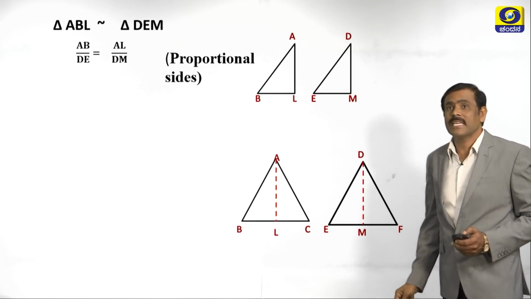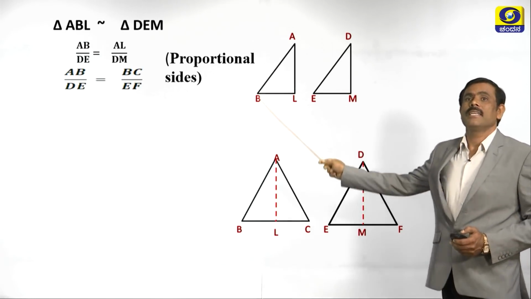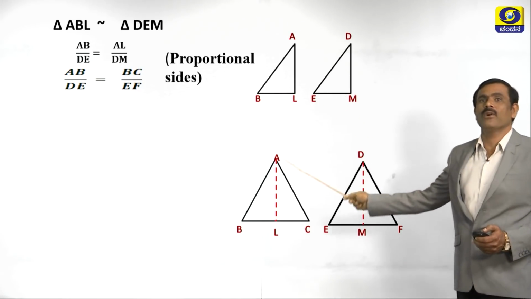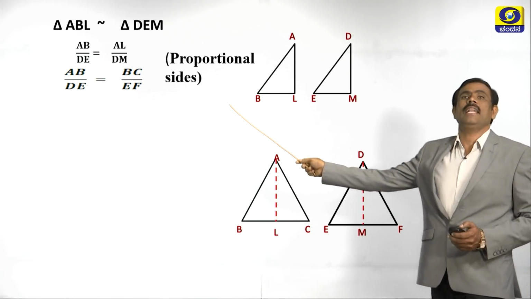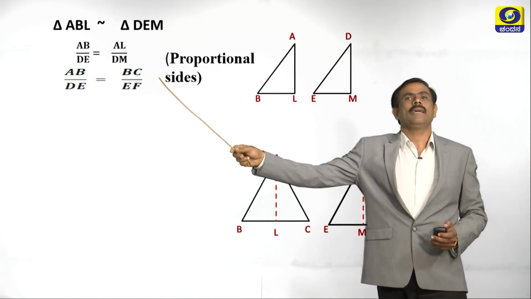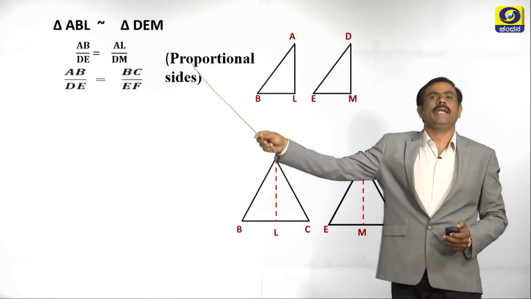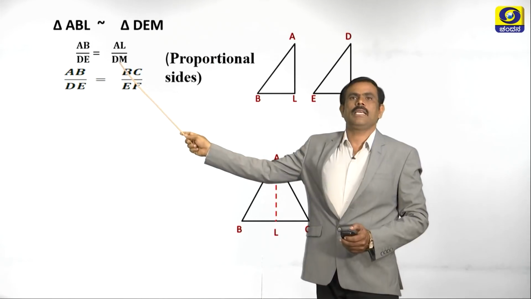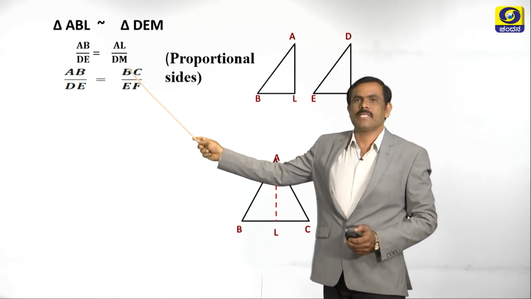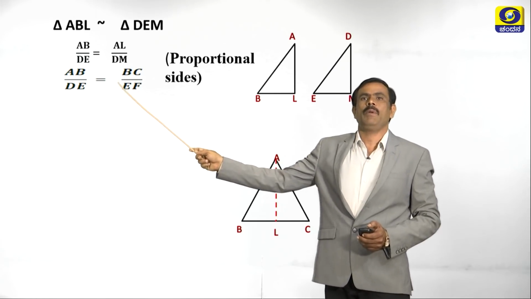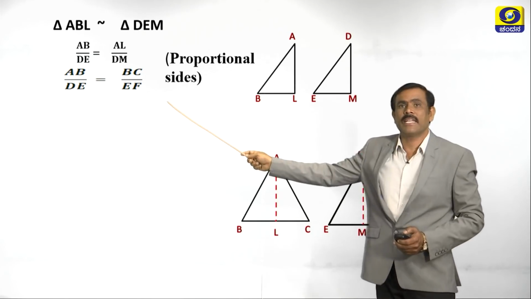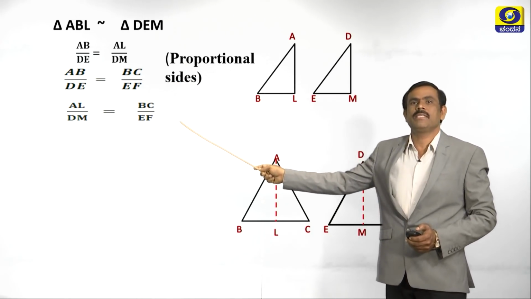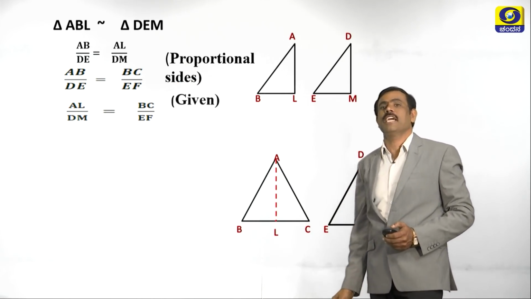Even in the given, we know that AB by DE equals BC by EF. See here, AB by DE equals AL by DM. Here also AB by DE equals BC by EF. Therefore, we can write AL by DM is equal to BC by EF.